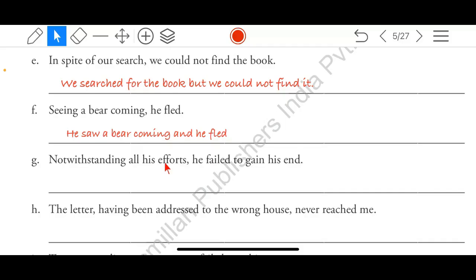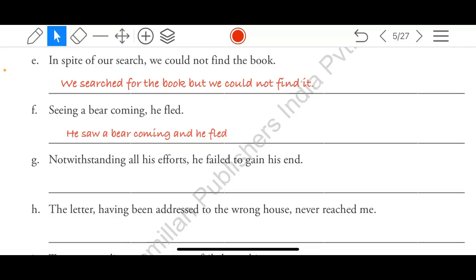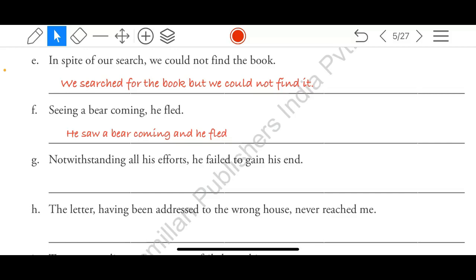It means the efforts he made were all wasted. He made all the efforts, but what happened? He failed to gain his end. See why I am using Hindi. Actually, I am not supposed to use it, but this topic is such that I cannot directly explain in English. Otherwise, it will be like giving answers directly. So just tell me what is the answer.